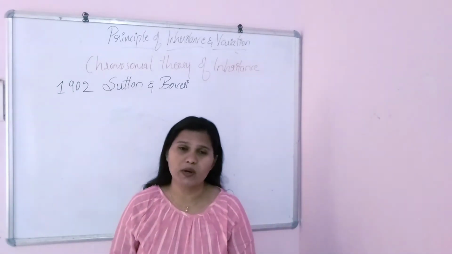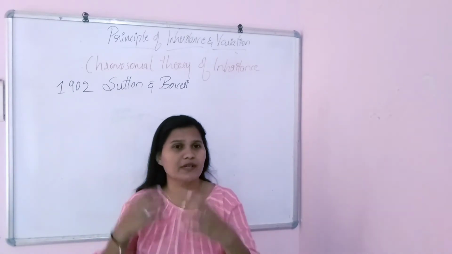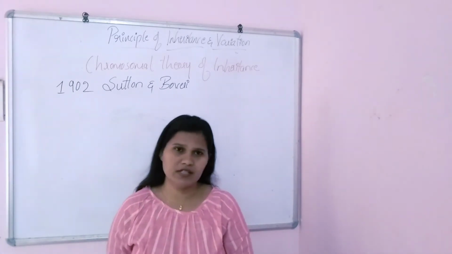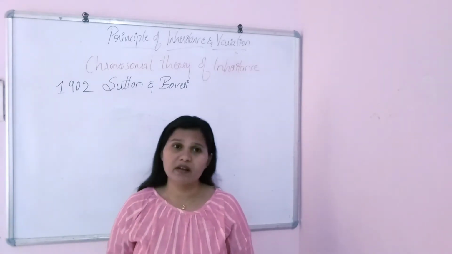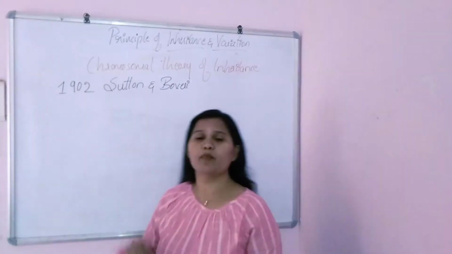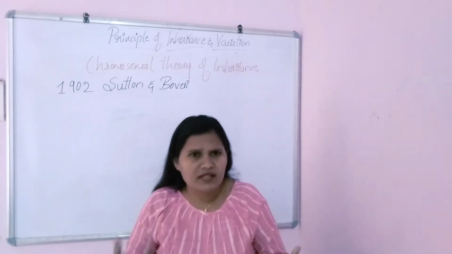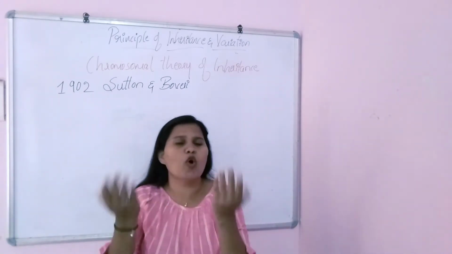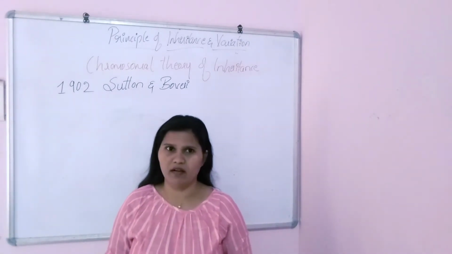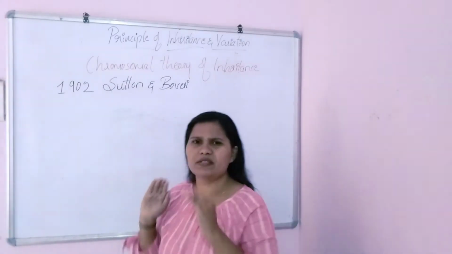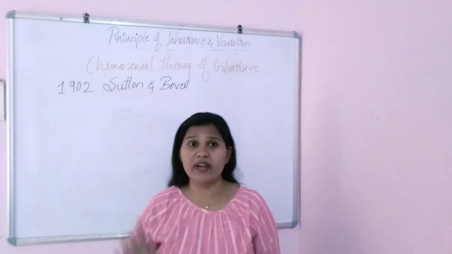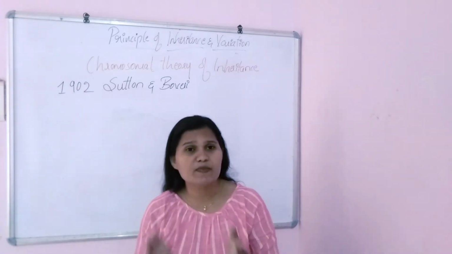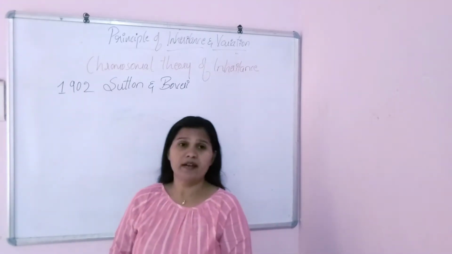Sutton and Boveri started to reopen Mendel's work. We know that Mendel always focused on the factors, that is genes, right? In 1865, his book got published. Sutton and Boveri, out of curiosity and interest, reopened Mendel's work, and noticed that Mendel only focused on the genes, which he didn't even call genes but factors.